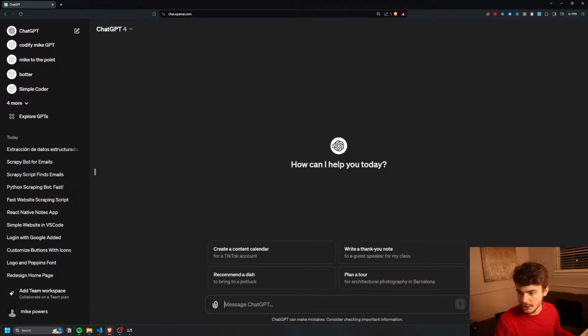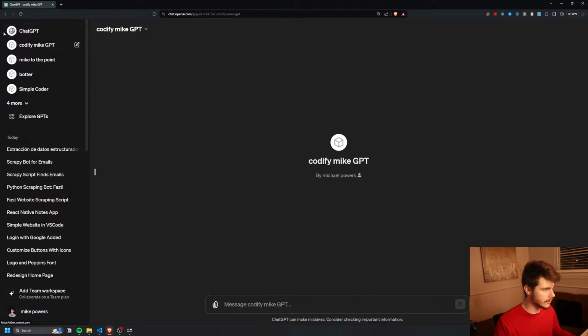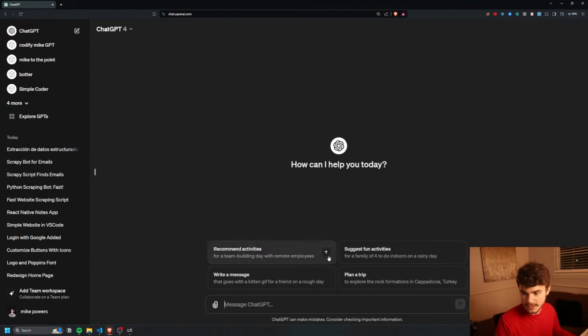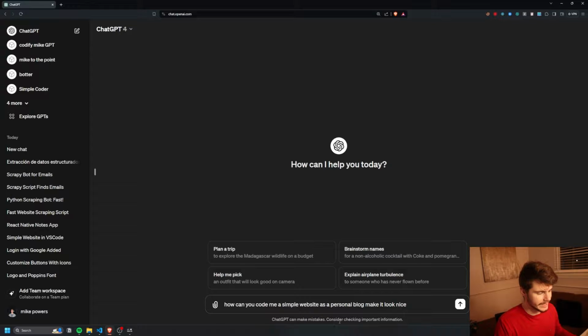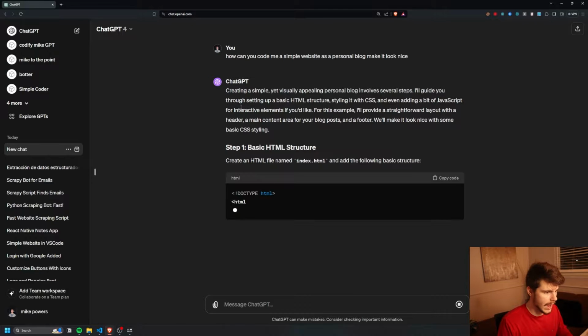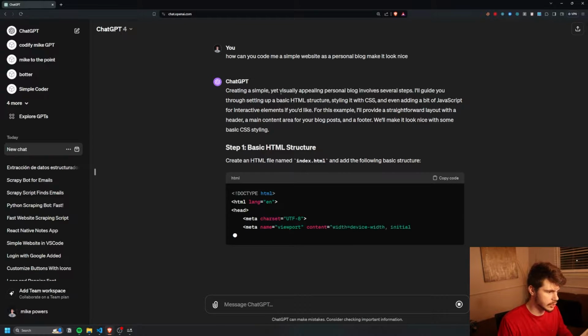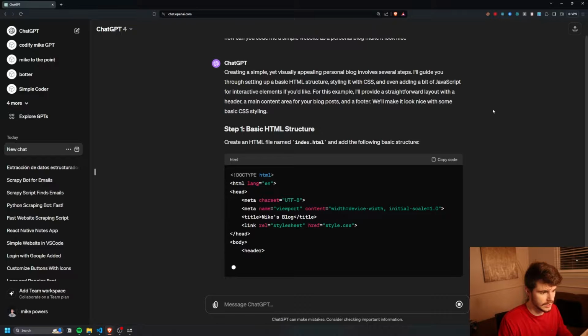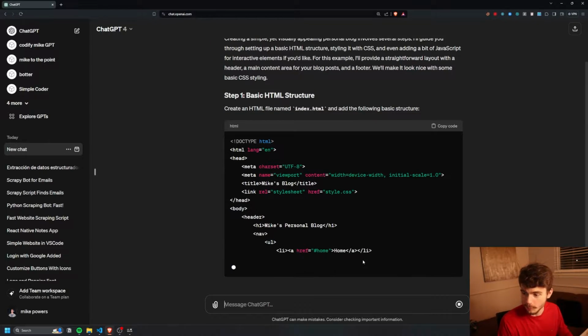So I'm over on ChatGPT, and we're going to be using ChatGPT 4 for this example. And all we're going to have to do is make a new ChatGPT chat and then say, how can you code me a simple website as a personal blog, make it look nice? So I don't even really know how to code. Right off the bat here, ChatGPT is going to give us some structures, looks like some HTML, some CSS, and JavaScript to get our blog up and running.